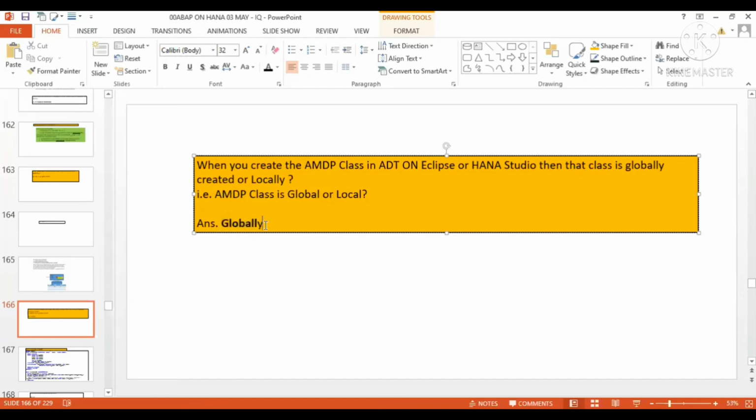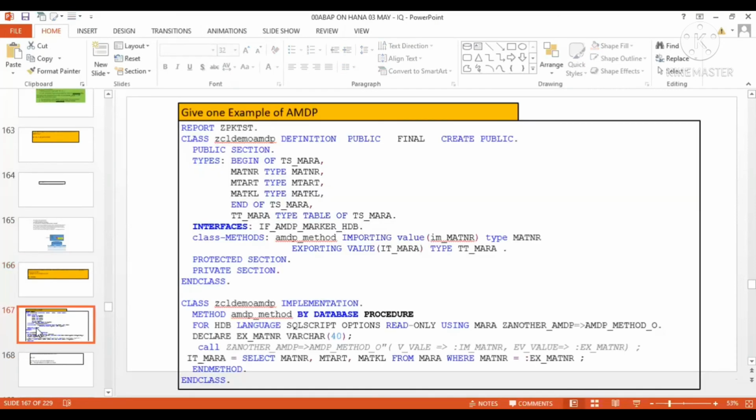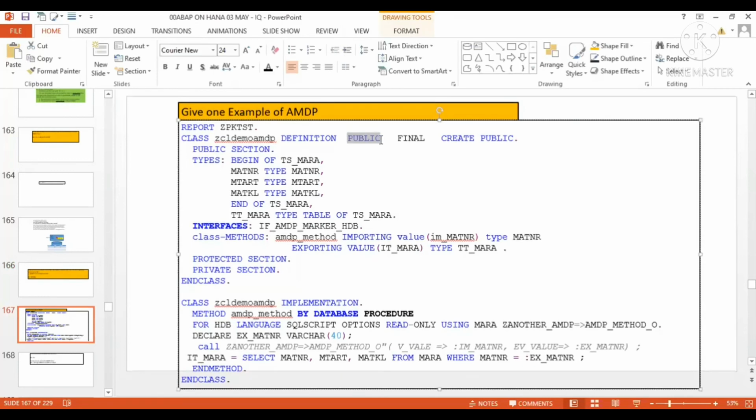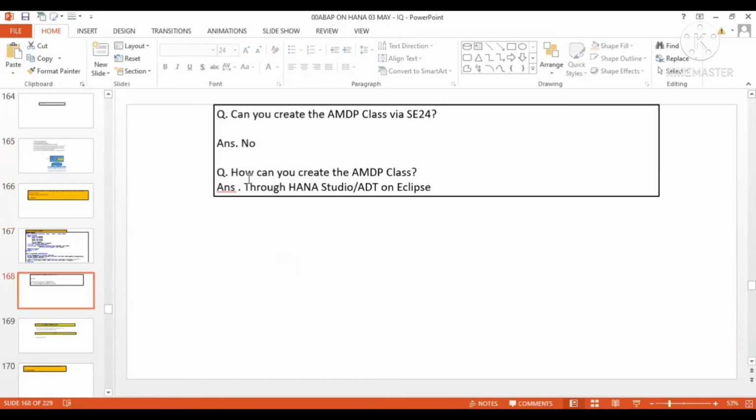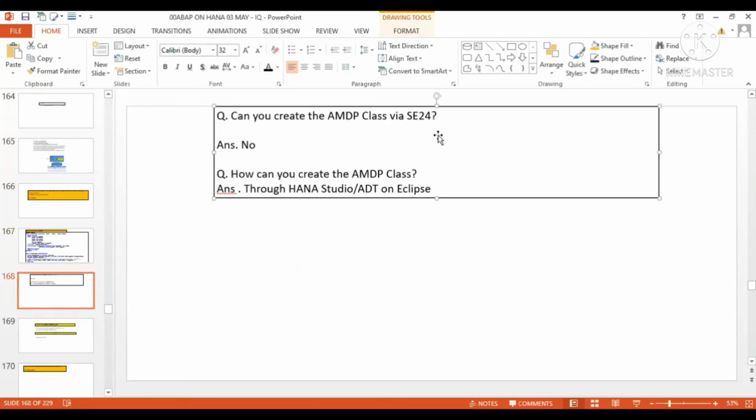Remember this one. It means you will be able to see it under SE24. Which syntax is for global creation? Public. This is responsible. If you create a local class in SE38 and mark it as public, that class will become a global class. Just go and check. Can you create the AMDP class via SE24? No, not possible. You cannot create, but you can display via SE24. How can you create the AMDP class? Through HANA Studio or ADT on Eclipse.